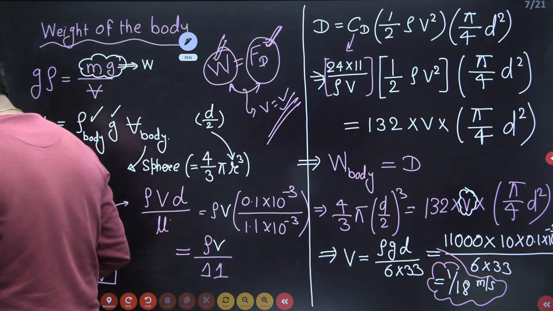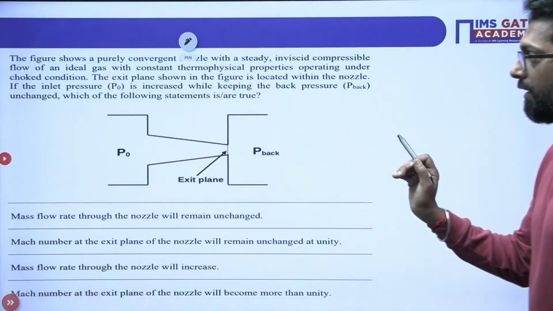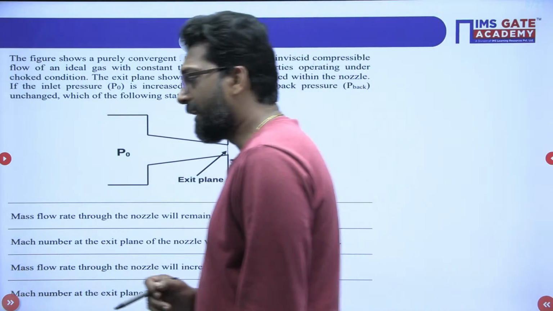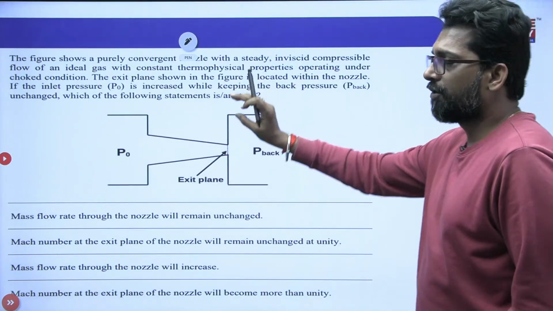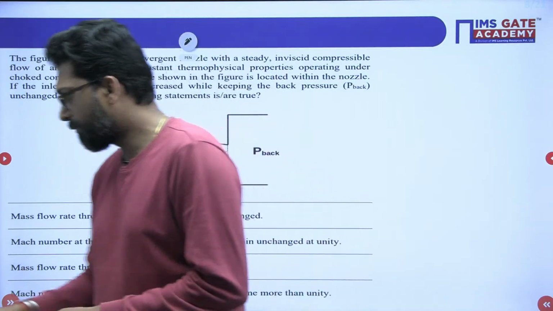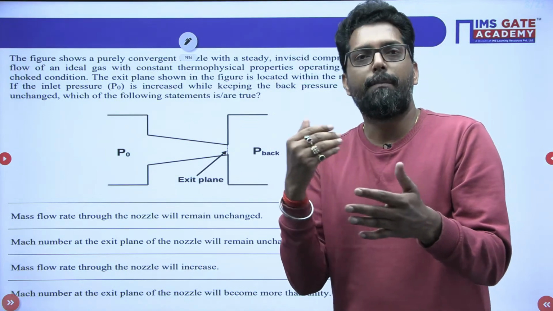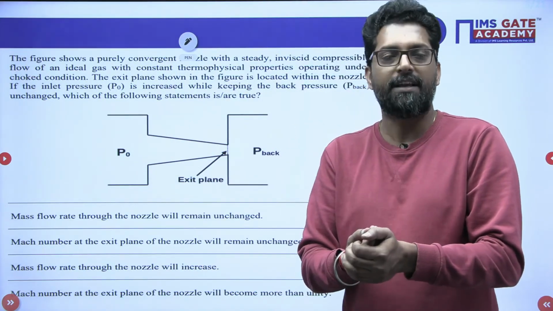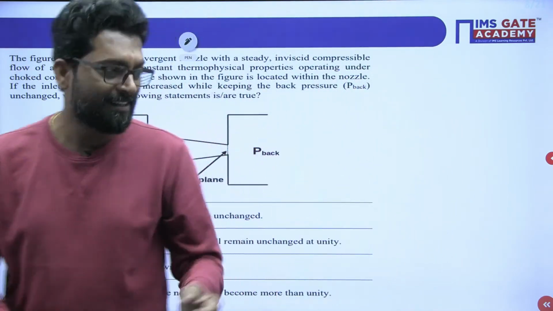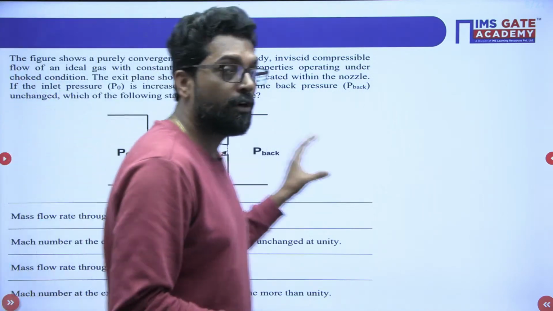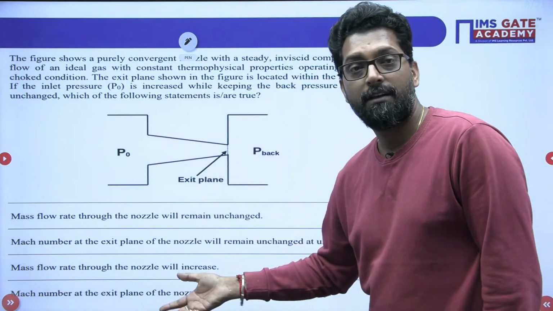Now the next one is a very, very good problem. This is very good. Now, why do we have to take it intuitionally? Because see this one. In compressible fluid, we usually solve only numerical type problems: what is the Mach number, what is the temperature, what is the velocity, what is the sonic velocity, what is the sound velocity, all the things. But these are theoretical questions in which we have to discuss the back pressure, we have to discuss the normal pressure.